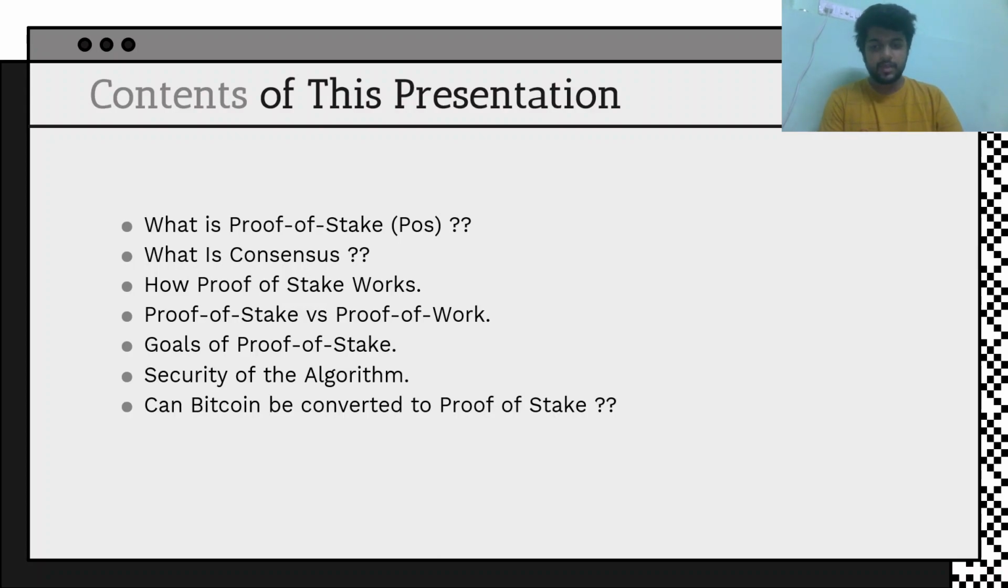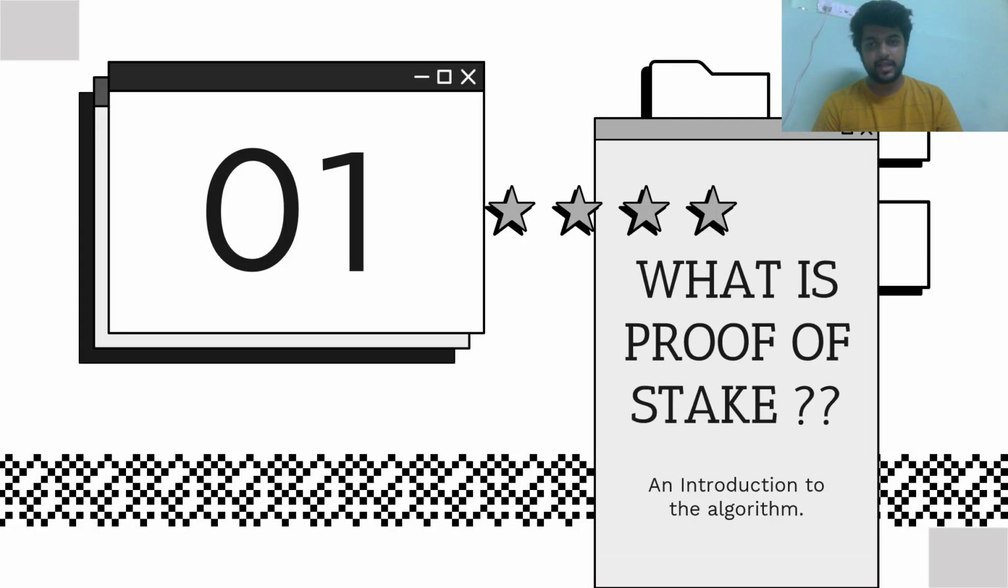Then we will see the goals of proof of stake, the goals it tries to achieve, and then the security of the algorithm, and at the last we will see, can Bitcoin be converted to proof of stake. So that's the basic introduction of what we are going to see in the upcoming slides. So let's move on to the slides.